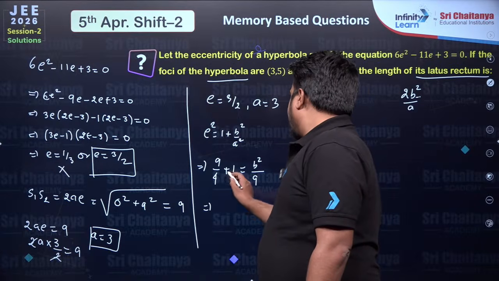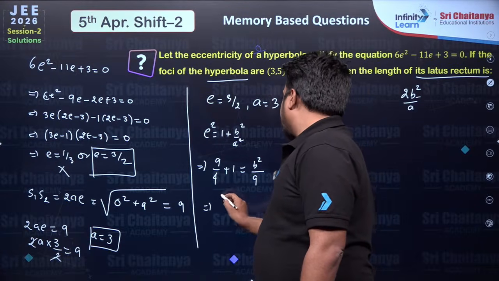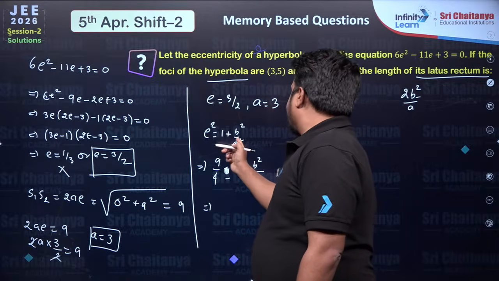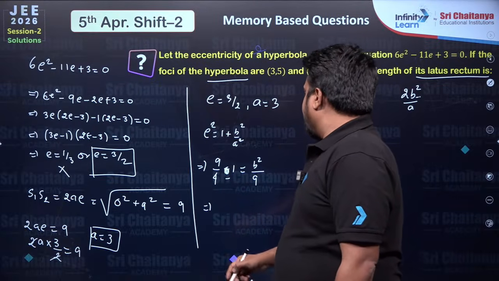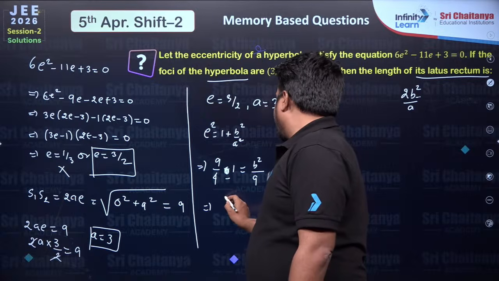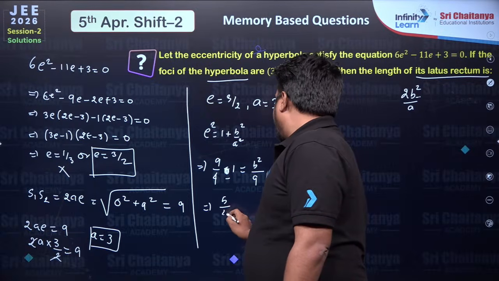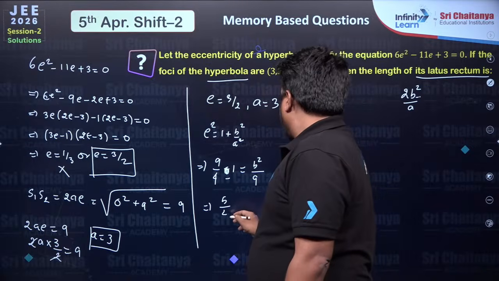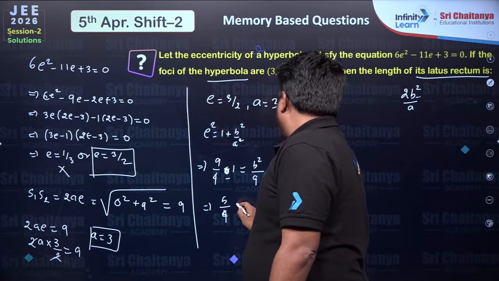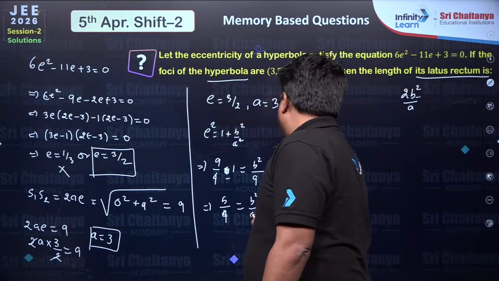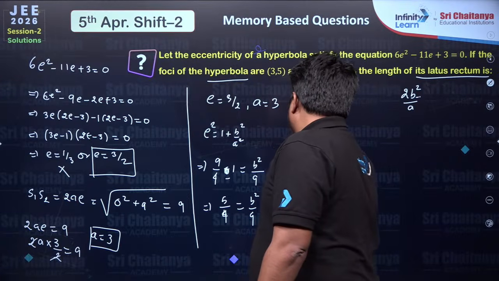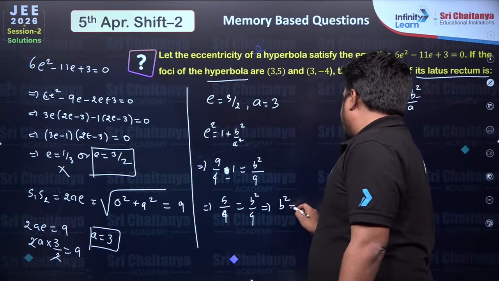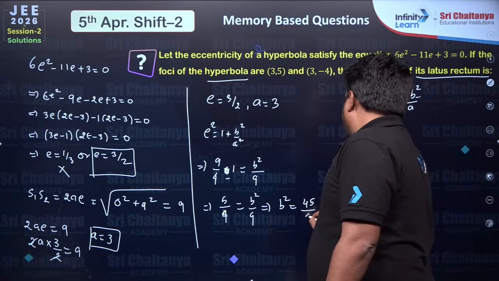On simplification, this plus 1 will go to that side and become minus 1. So 9 by 4 minus 1, that is 5 by 4, is equal to b square by 9. From this, students, we can get the value of b square as 45 by 4.